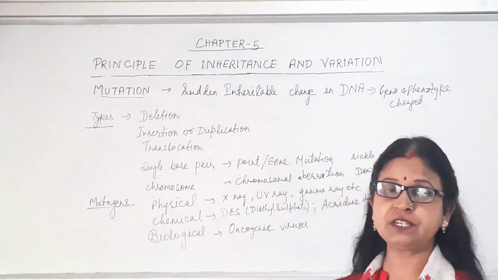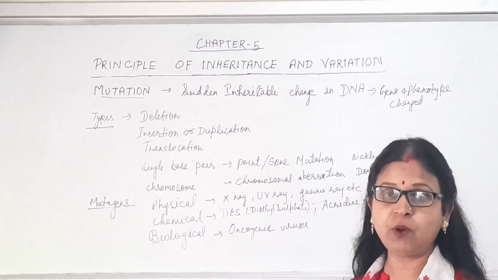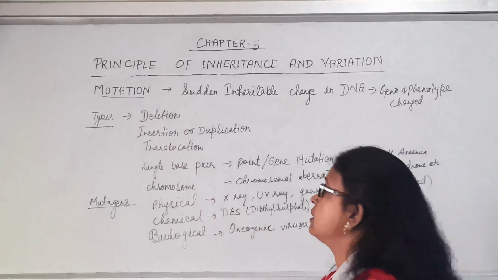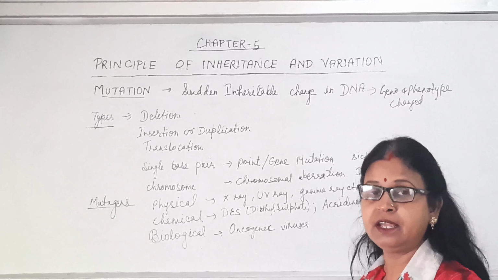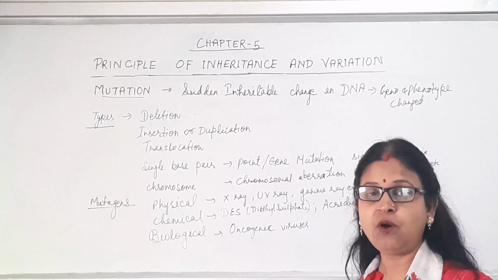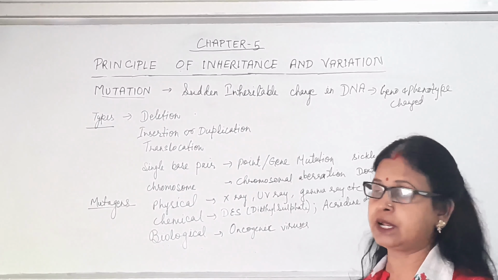What is mutation, how it occurs, and how it is affecting the human body, DNA, cell, etc. So, what is mutation? It is the sudden inheritable change which occurs in the DNA or the chromosome or a single base pair of DNA, which will affect the phenotype as well as genotype of the organism.